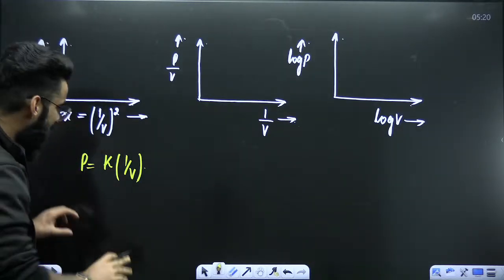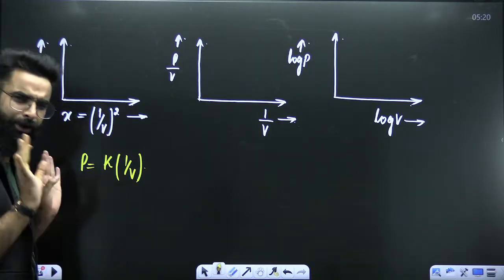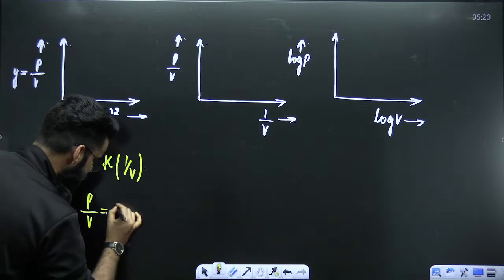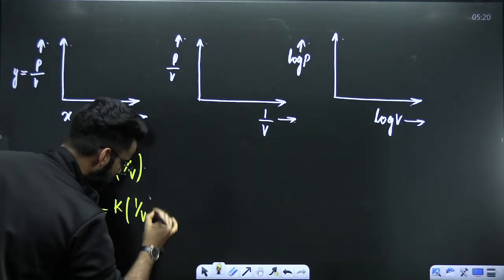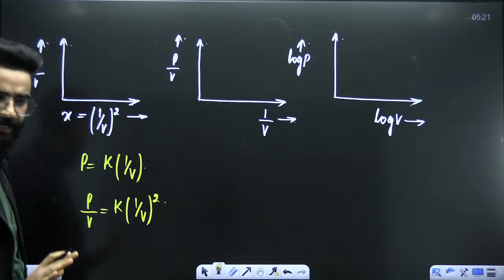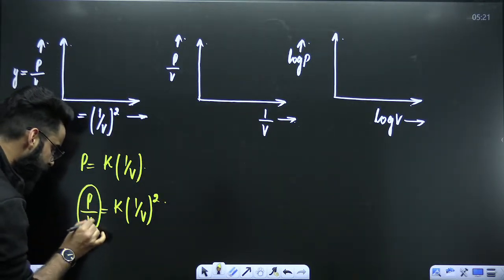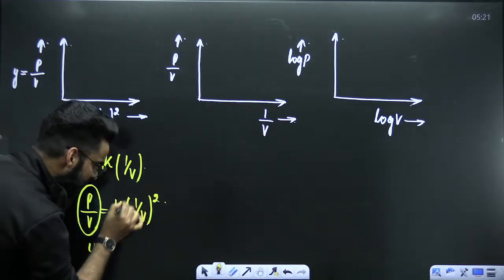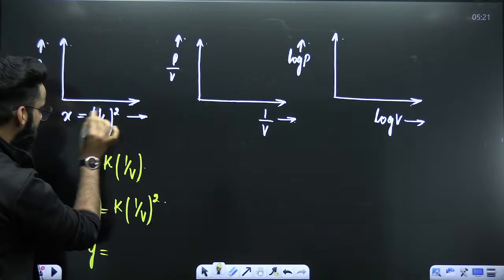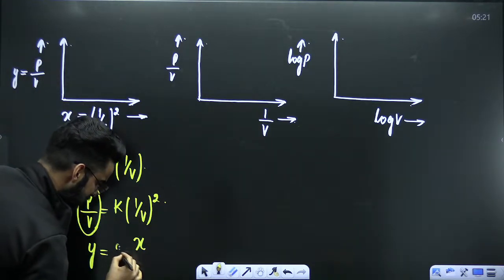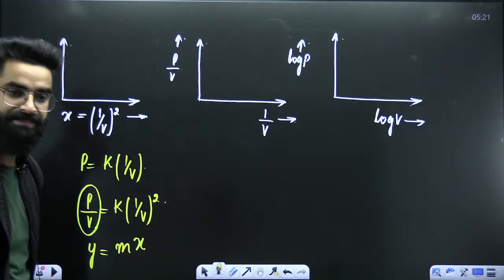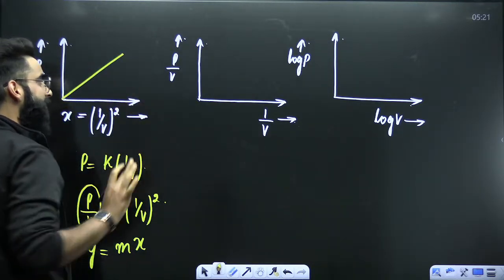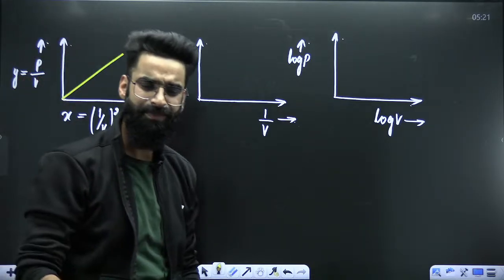So what I'm doing is dividing this equation throughout by volume. If I divide this equation throughout by V, it becomes P by V is equal to K times 1 upon V squared. Now this P by V, which I'm plotting along the y-axis, is equal to 1 by V squared, which I'm plotting along the x-axis, so this K has to be m. y is equal to mx. What is going to be the nature of the graph? The nature of the graph is again going to be a straight line. Isn't it simple?